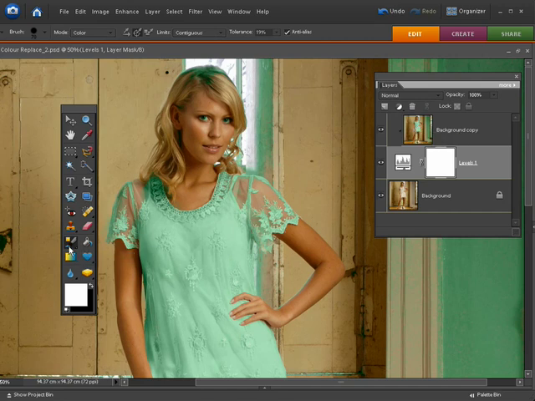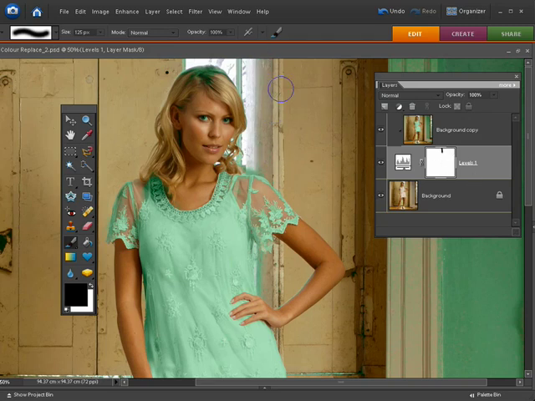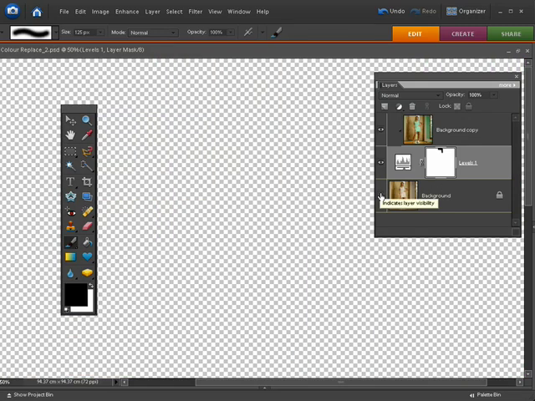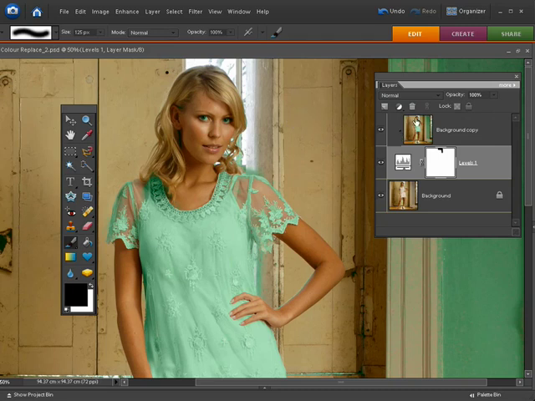We can now grab the ordinary brush tool and get a black foreground brush, because black makes these bits of the pixels on this main layer transparent if we click and select the mask. And then what we can do is just start to click and spray, and you can see as long as the brush is 100% opacity, we're making a black mask spray there. You can see it appearing on the mask and it's hiding the hair from this layer. If I turn off the background layer you'll see that you can't really see that at the moment because there's nothing on the layer below, but basically it's making a hole in this top layer. So let's carry on spraying and getting rid of the bits that we don't need to see.